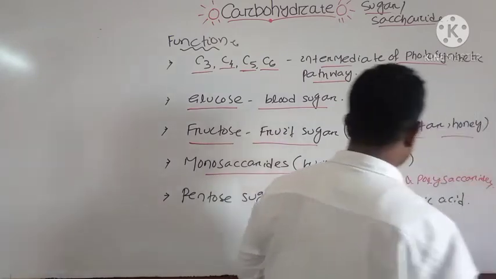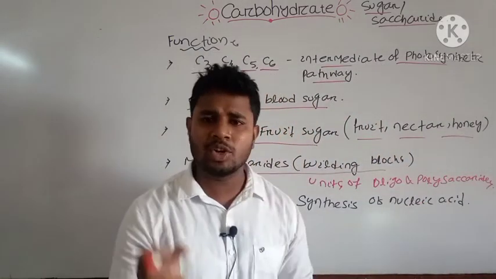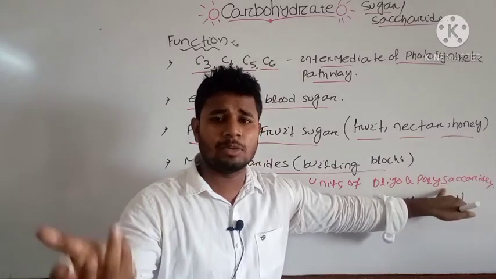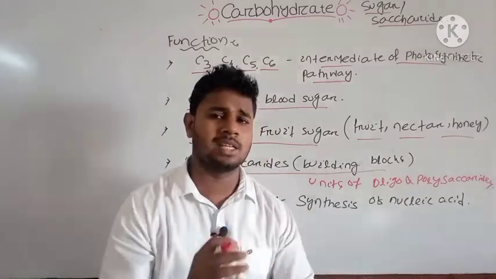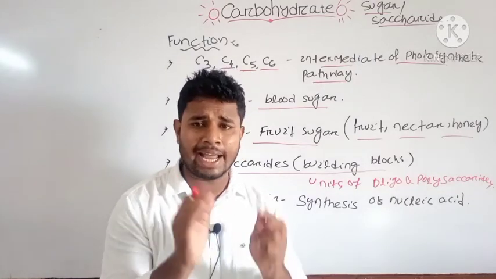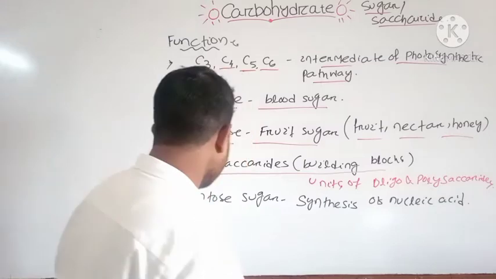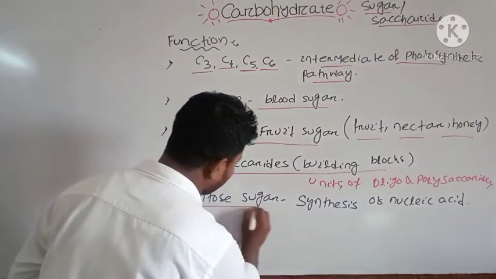That is, the monosaccharides can unite to form the oligosaccharides and polysaccharides, but they cannot be hydrolyzed into simple units.